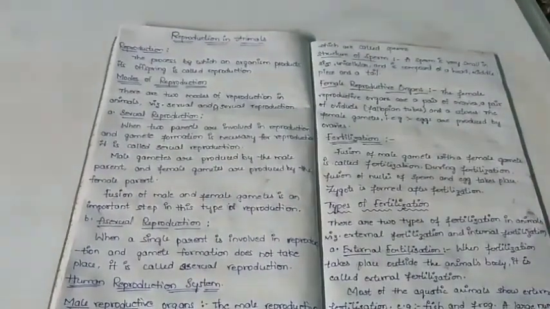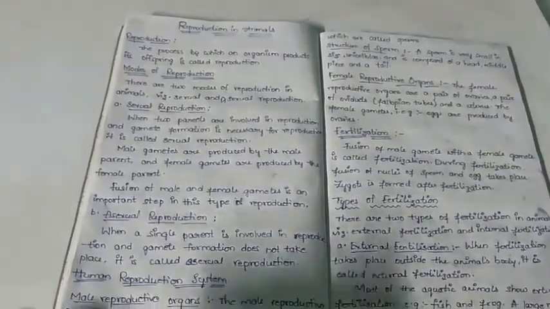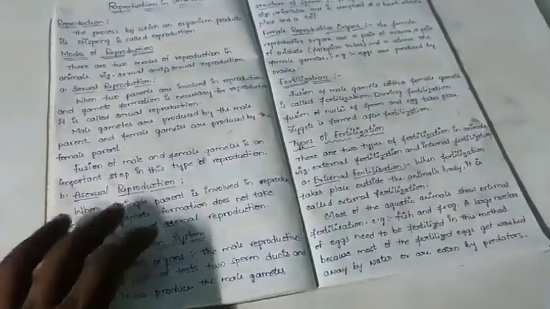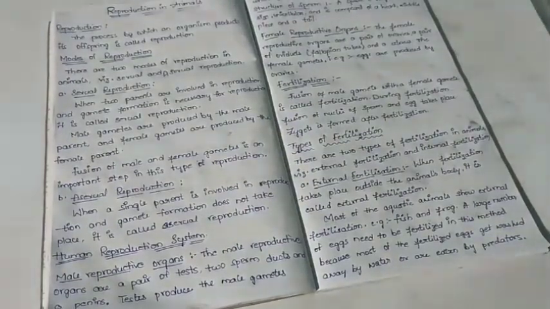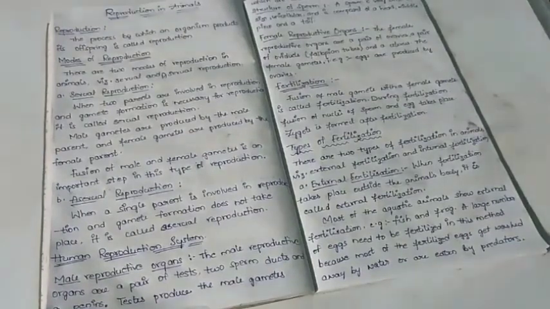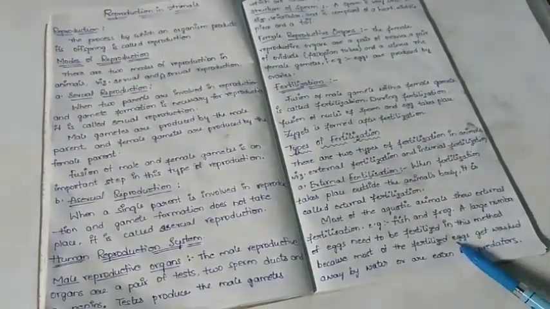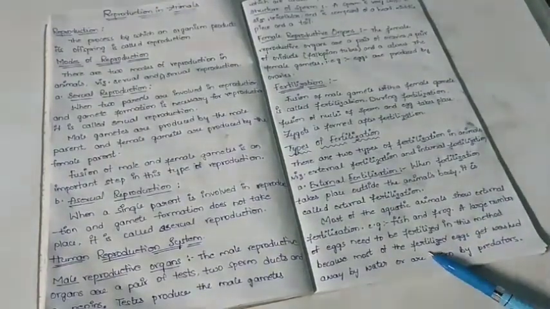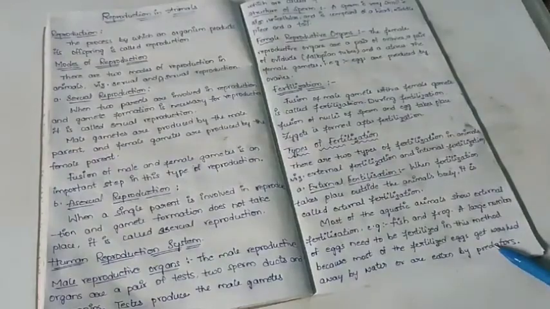We may get a doubt: we learned that at a time many sperms are released but only one egg is released. But in aquatic animals, a large number of eggs are released at a time, because most of the fertilized eggs will be washed away by water or eaten by predators.